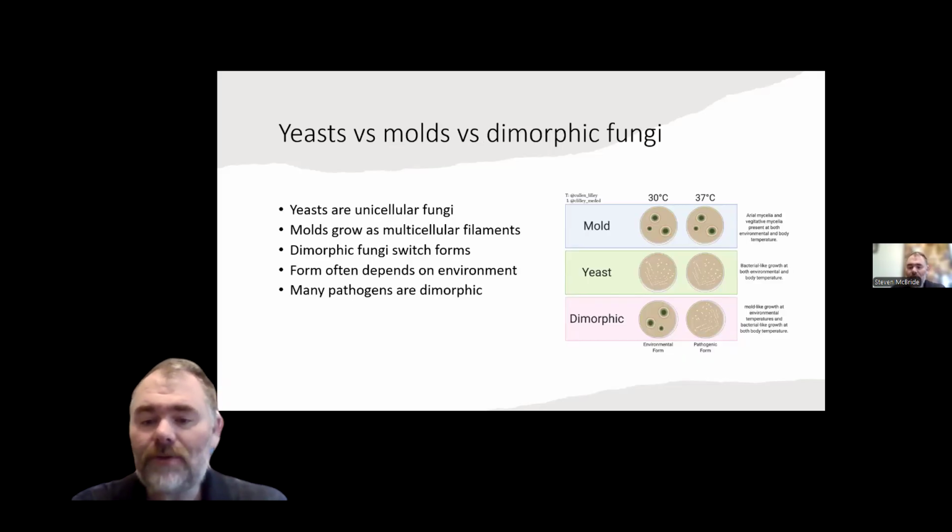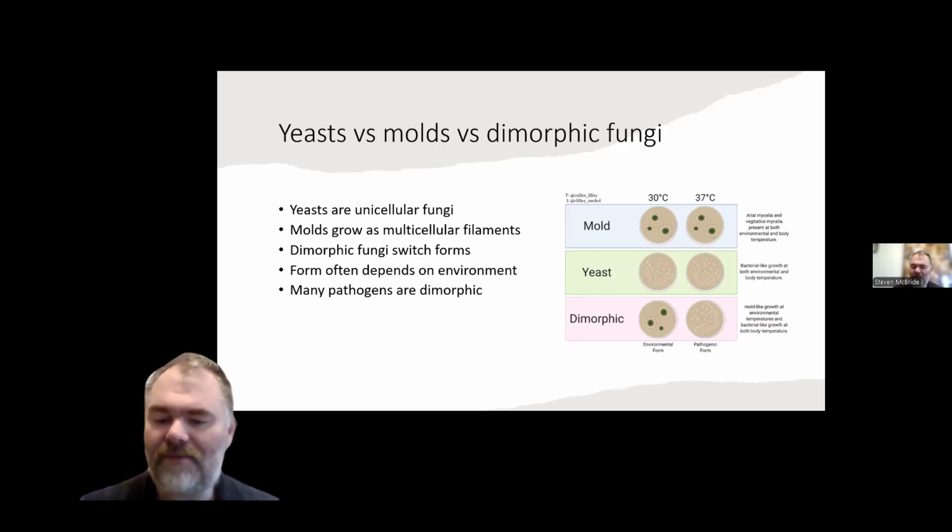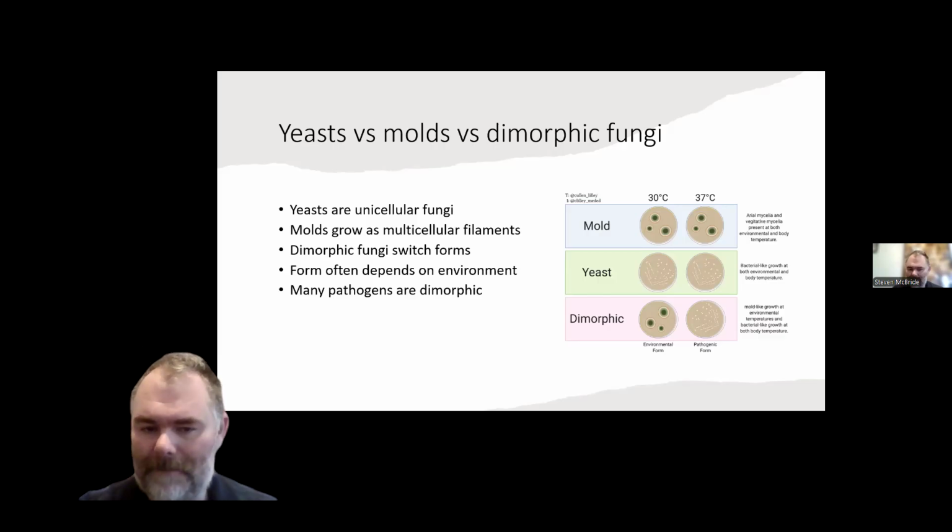Fungi can exist in several different growth forms. Yeast are unicellular fungi. They exist as individual cells and commonly reproduce through budding. Many yeast are important in food production and fermentation. Molds are multicellular fungi that grow as long filaments. The fuzzy appearance is what most people recognize as mold growing on food. Some fungi are dimorphic, meaning they can switch between yeast-like and mold-like forms, depending on environmental conditions such as temperature. This is especially important medically because many pathogenic fungi are dimorphic. Their ability to change can help them survive in different environments, including inside the human body.